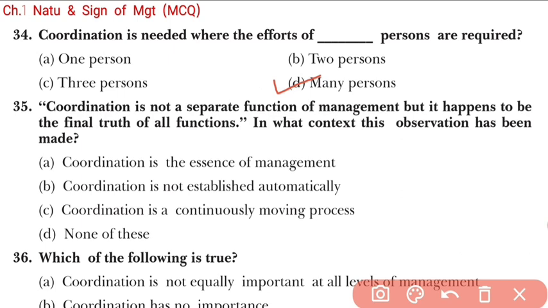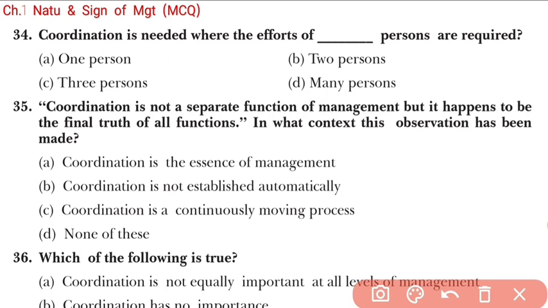Okay, now come back to the next question. Coordination is not a separate function of management, but it happens to be the final truth of all the functions. In what context has this observation been made? A, coordination is the essence of management. B, coordination is not established automatically. C, coordination is a continuously moving process. And the last one is none of the above. So here the right answer will be A, because coordination is the essence of management.